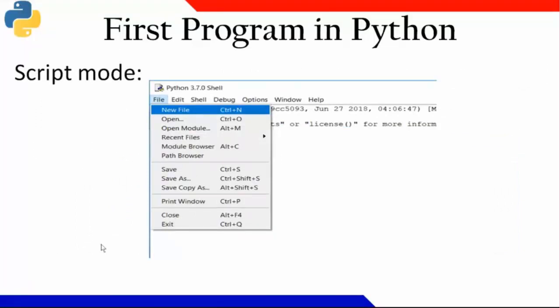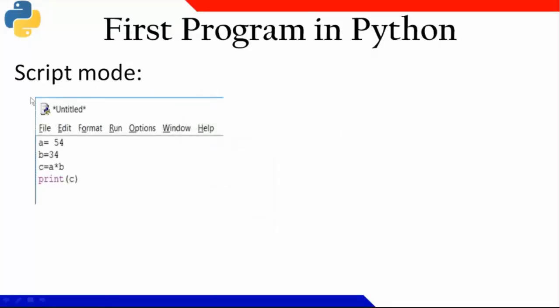Now come to script mode. What is script mode? Basically, you come to your file and then click on new. So you will get one more window like this. And here you can type whatever you have typed already in your interactive mode.